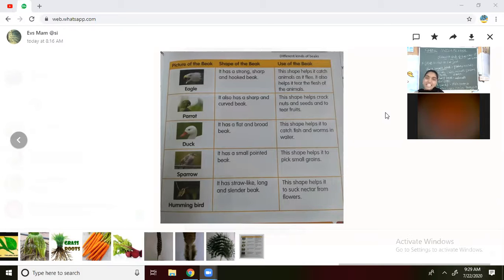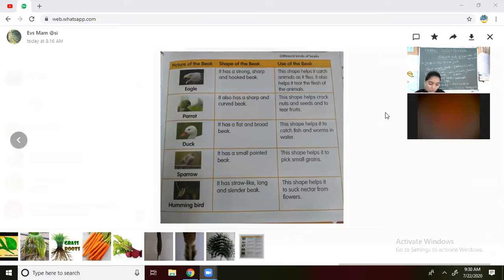It is the eagle. You can see they have written the name of the bird also. The dangerous bird, that is the eagle. It has a strong, sharp and hooked beak, like the curved beak we discussed. The beak is very strong because it has to tear the animal's body and eat the flesh.